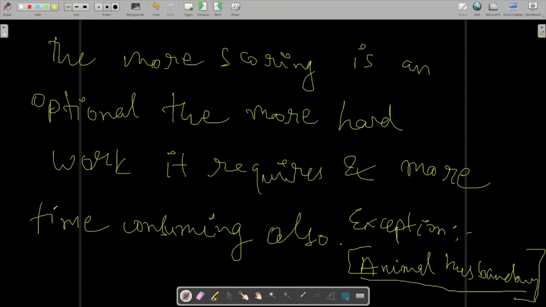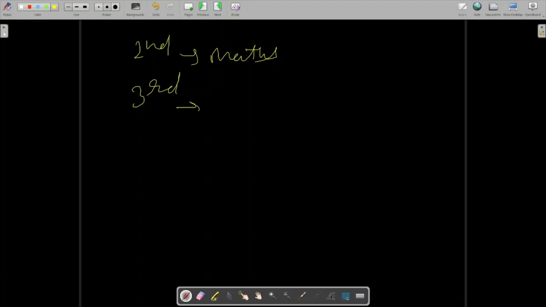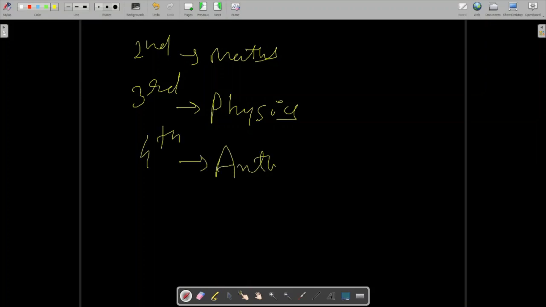So we are nowhere near that. This is the highest scoring optional. First number is animal husbandry. Second highest scoring optional among the 48 is maths. Third is physics. Fourth comes anthropology, I think, and fifth is chemistry.